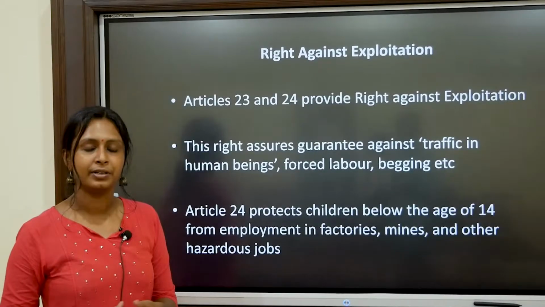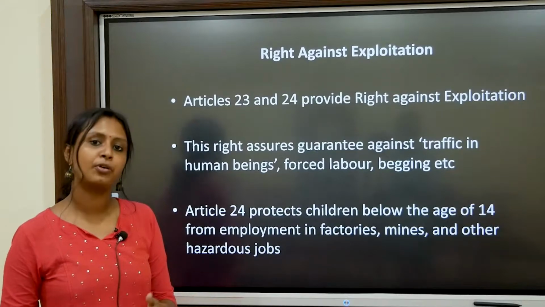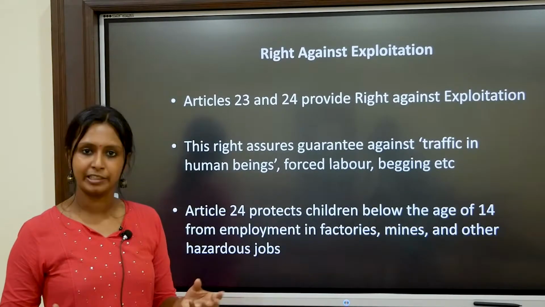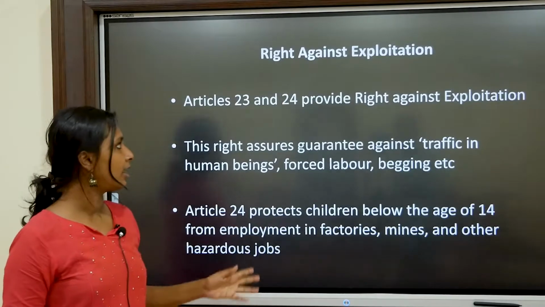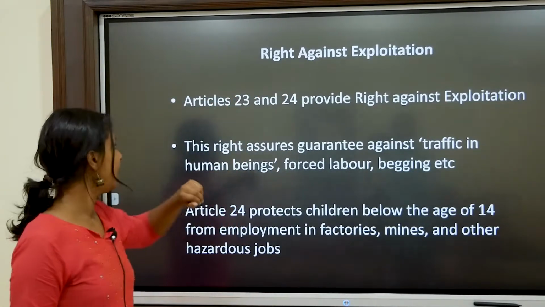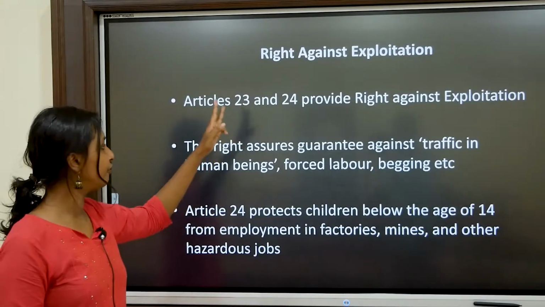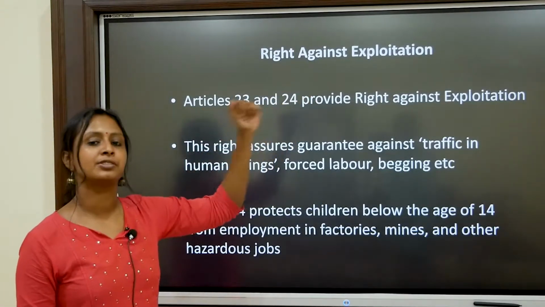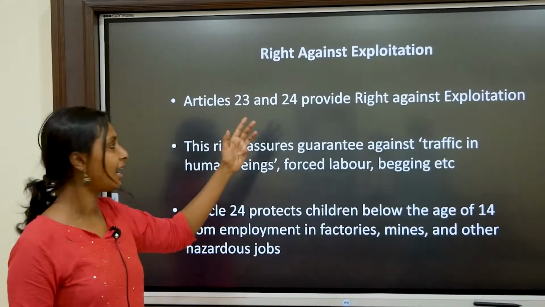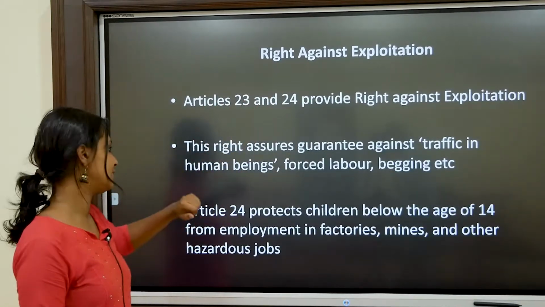Good morning. Today I'm going to talk about some provisions of the Indian Constitution which are related to human rights. Here I'm focusing on the right against exploitation. Articles 23 and 24 of the Indian Constitution provide the right against exploitation.